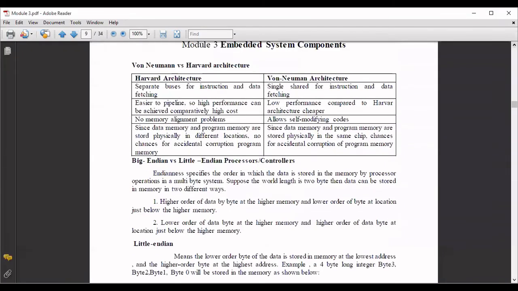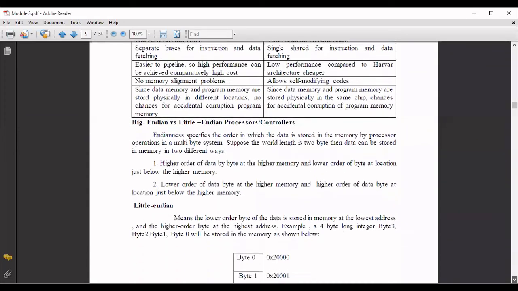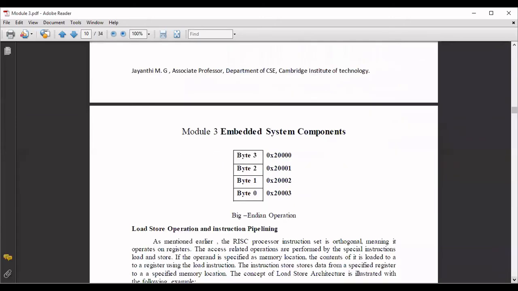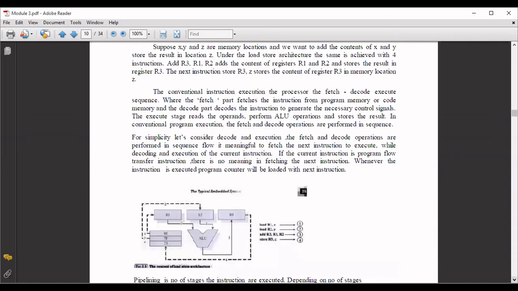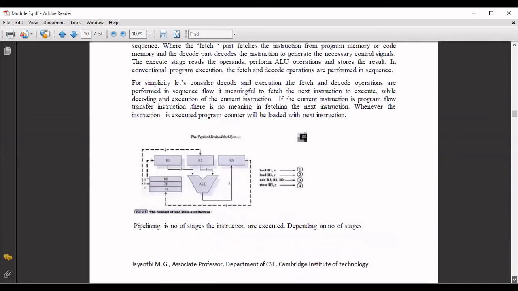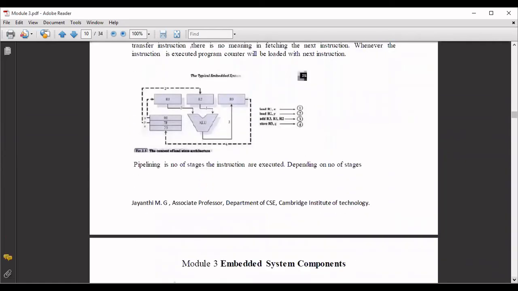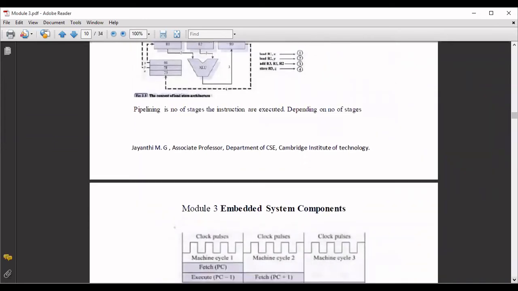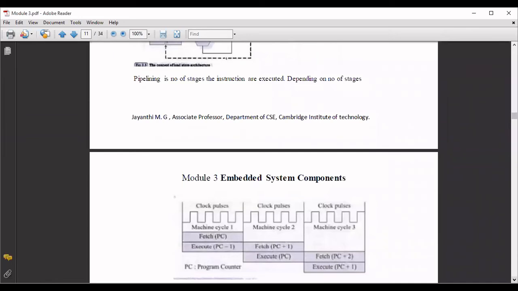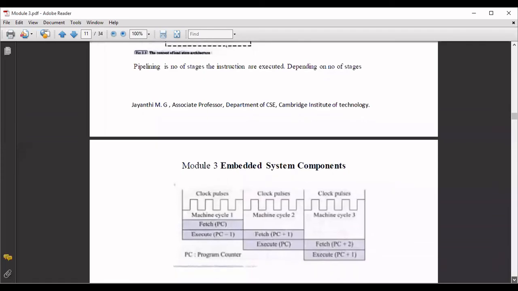So one is endianness, big endian and little endian. Before that we discussed Von Neumann and Harvard architecture. After that we discussed load and store operation, how it will be performed in the microprocessor or microcontroller, and with the diagram, with an example, you have to explain by writing the instructions. And the fourth concept we discussed is pipelining, the stages in the pipelining architecture. So what are the different stages available in the pipelining architecture? That we discussed in the next part.